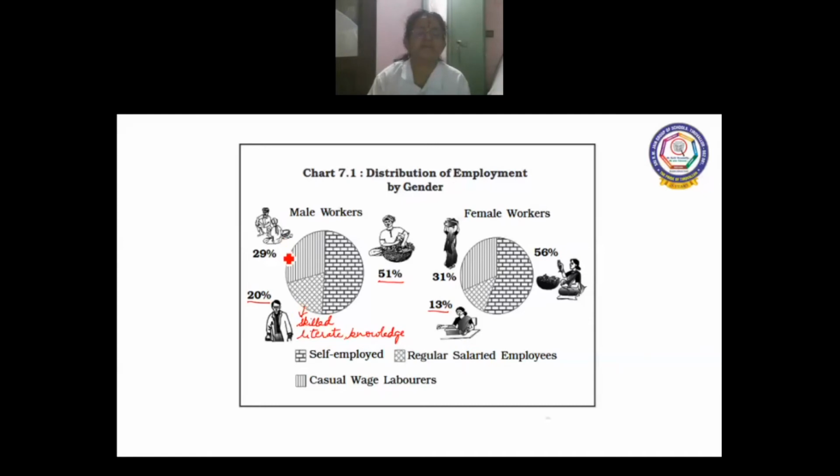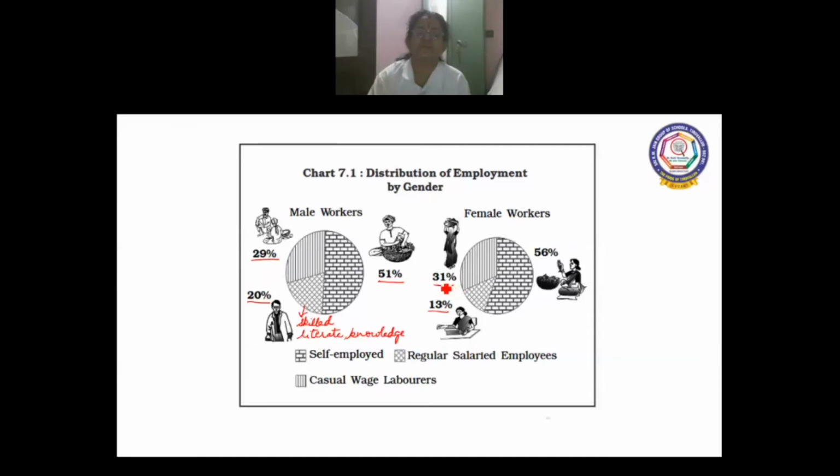And the next one shows you the casual wage laborers. 29% of the male workers are engaged in casual wage work, like those engaged in construction work. Whereas in female, it is 31.